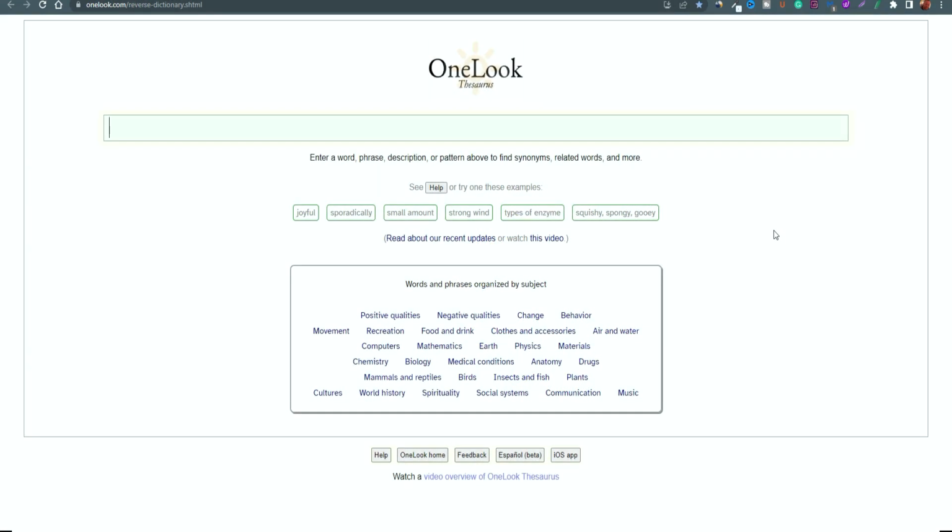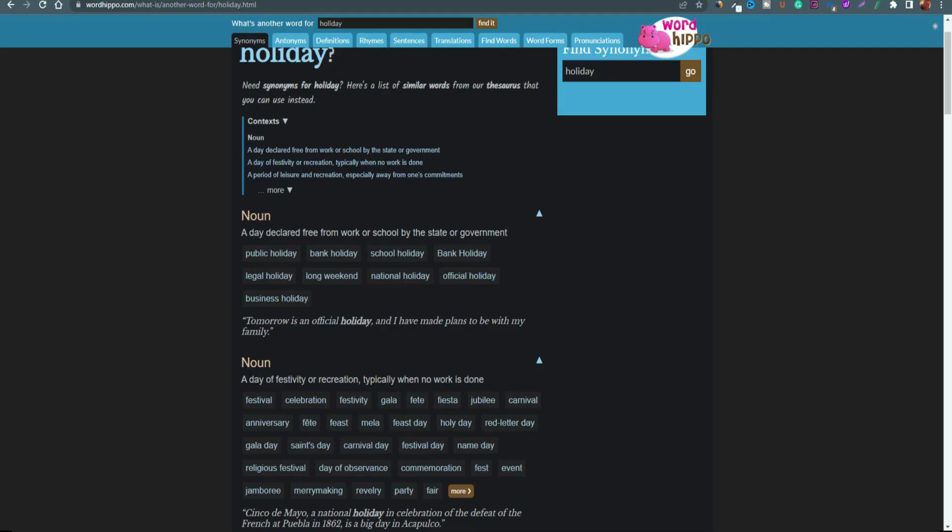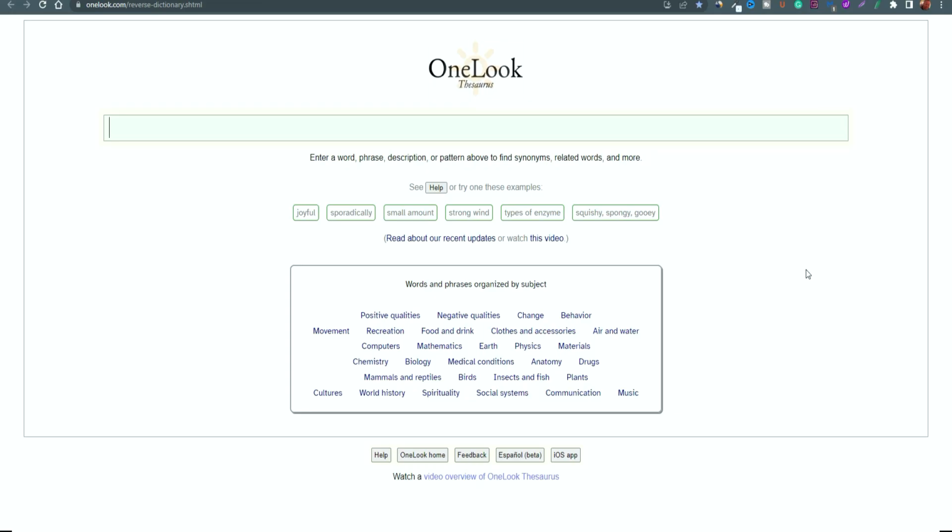The last platform we'll be looking at here is another element that works very similarly to the likes of Word Hippo, that allows you to look back over certain words. If you're stuck with a certain anomaly or you can't think of a certain type of word that you want to put into your content, but you want something relatable to it that will help to word everything and piece together all of the elements a lot better, then this is another good platform that will help you to think of alternative words so that you can script your content together in a much better format.